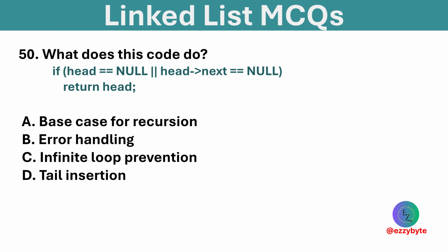What does this code do? Options are base case for recursion, error handling, infinite loop prevention, and tail insertion. Option A is correct. The condition checks for the base case in recursion.